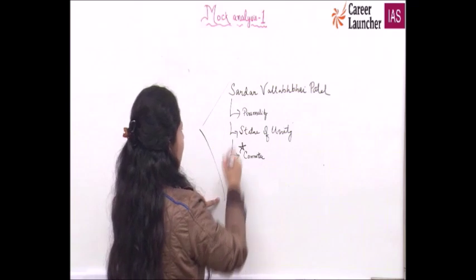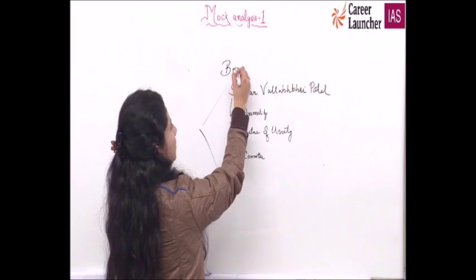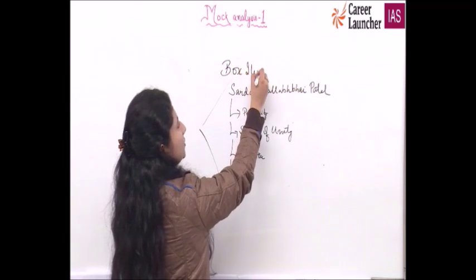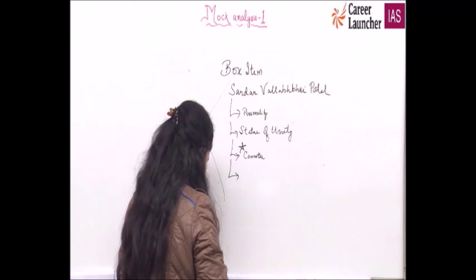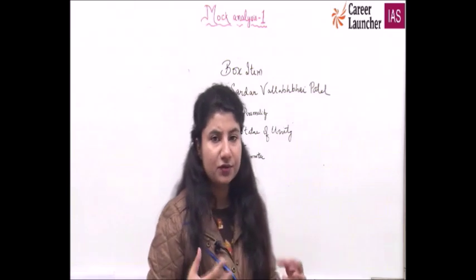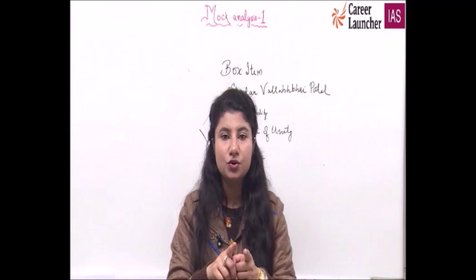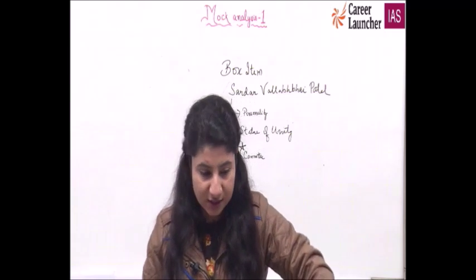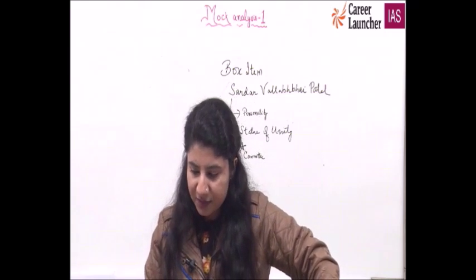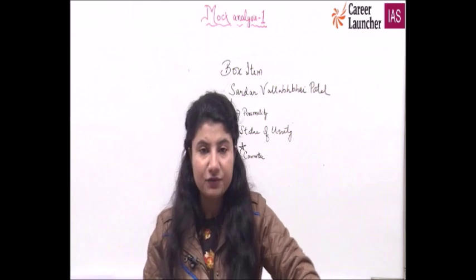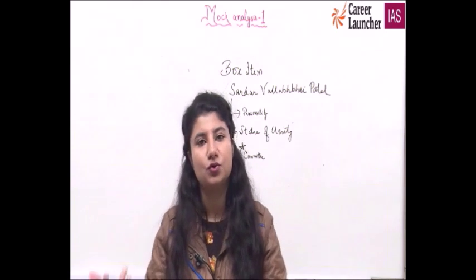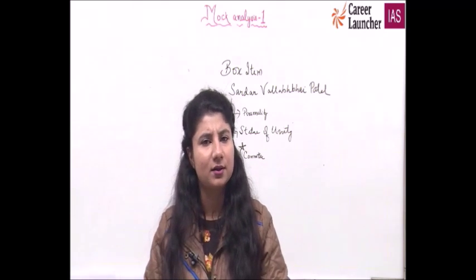Now this is, I call it a box item of information, that you have to make a box item of it. Articulation of things is very important. Knowing things is different. Articulating them, creating a note of it, and creating notes of only those things which are very important to us. Not everything should be there that I have to make notes of. You don't have to make notes of every single thing.